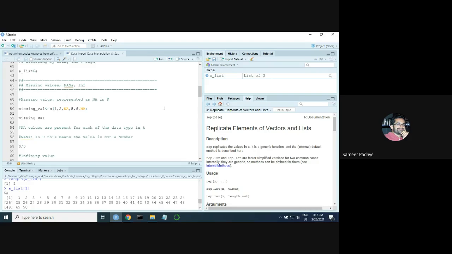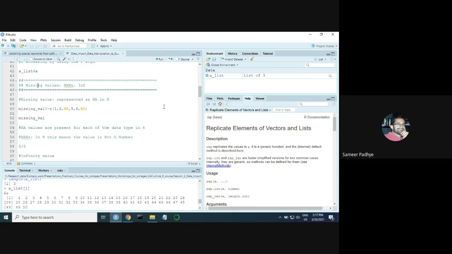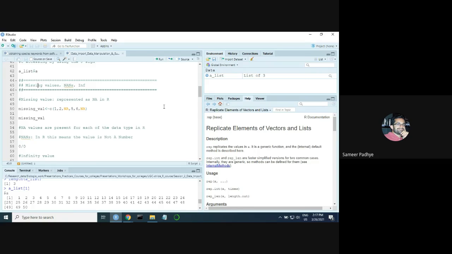Okay. The reason I'm asking is, have you ever done this process of entering data in Excel, your own data set? That data set might be project related, work related, practical related. Have you manually entered data in Excel? Yes, sir. Okay. So suppose you have carried out an experiment, and you are entering the data in Excel for a certain combination of that experiment. You don't have data. You simply don't have data. Something didn't work, and you don't have data for it. What is it that you do in that case?